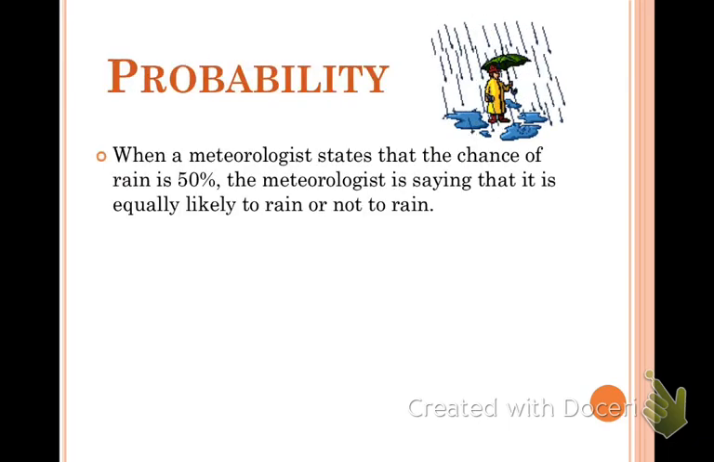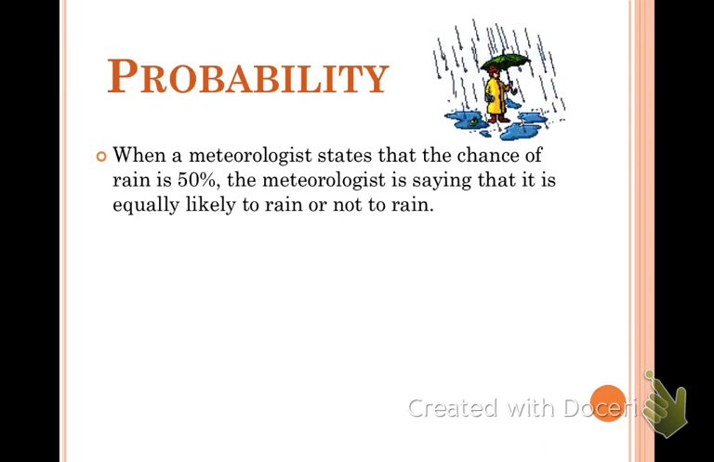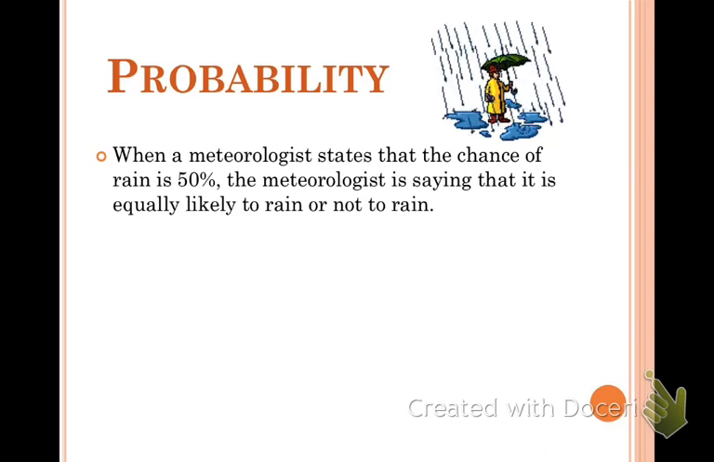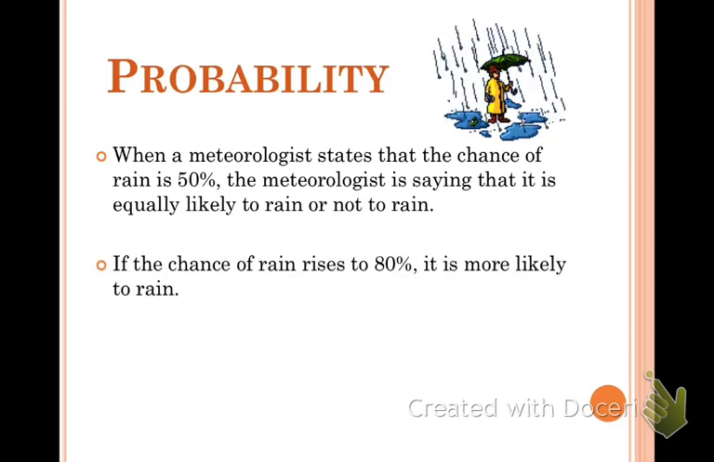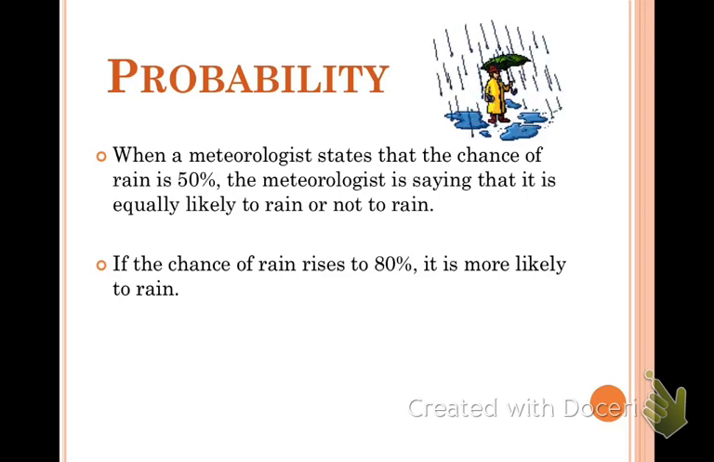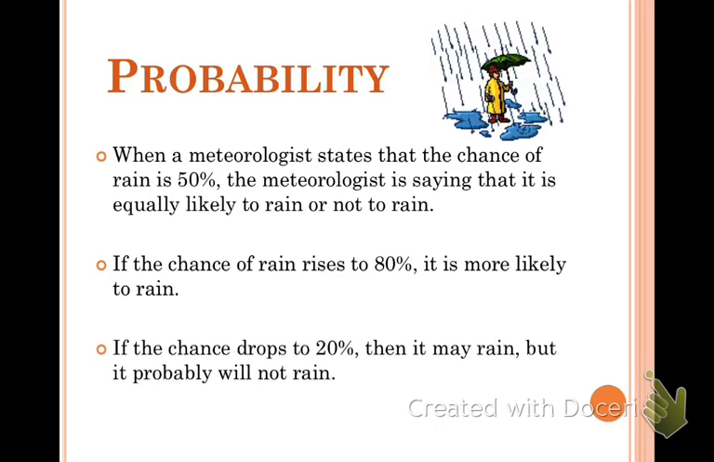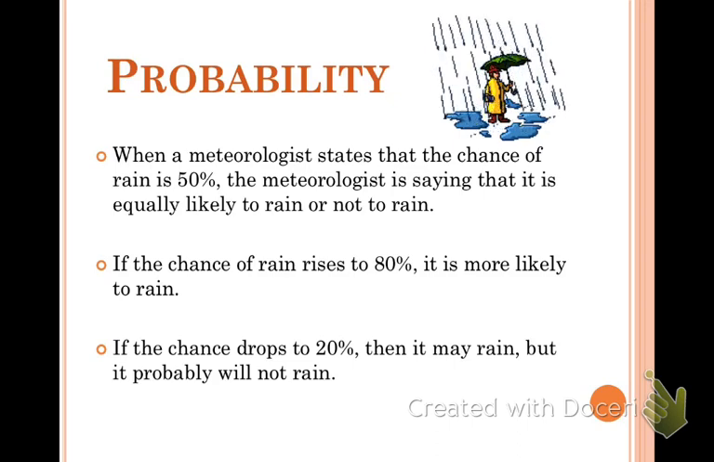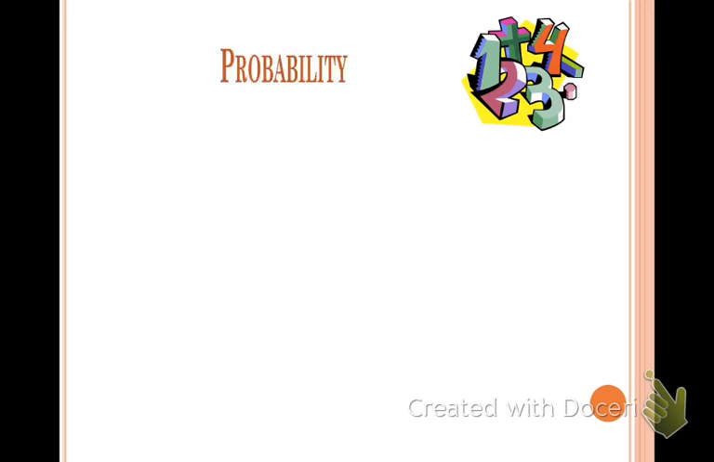So when a meteorologist states that the chance of rain is 50%, it means it could rain or it could not, and it's equally likely either way. If the chance of rain rises to 80%, then according to our probability line, it's likely to happen. And if it drops to 20%, then it's unlikely to happen according to our number line.